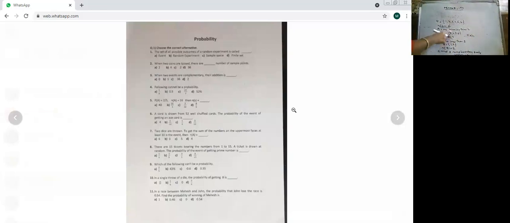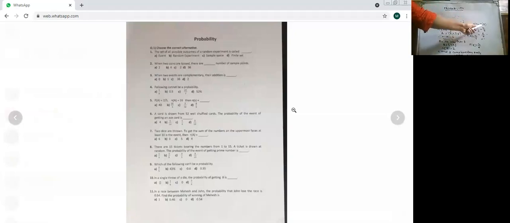P of A would be 4 upon 6. And P of B would be 2 upon 6, isn't it? And if you add them, P of A plus P of B, you will get 4 upon 6 plus 2 upon 6. 6 upon 6, that is equal to 1. Always. So when two complementary events are added, their sum is always 1.